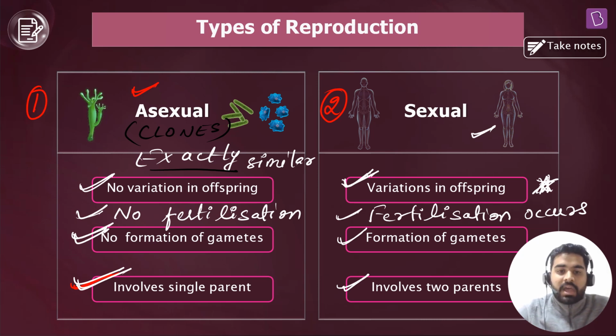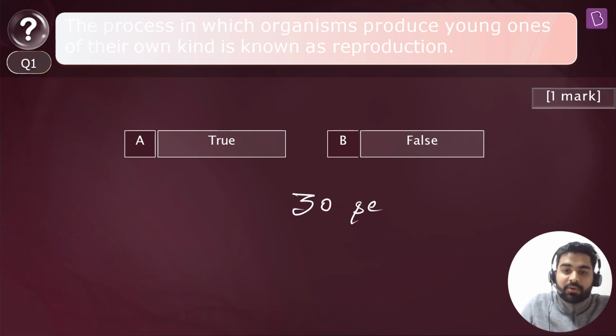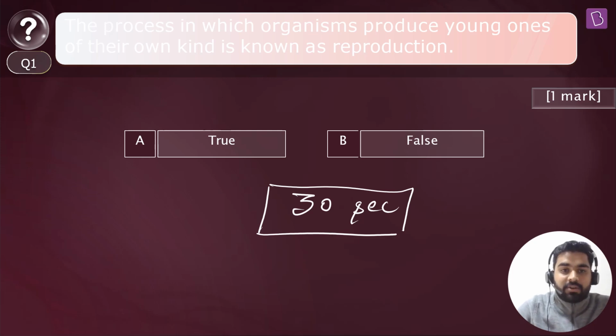Got it, everyone? Okay, so now it's time to solve a very, very simple question. Now I want every one of you to mark your answer in the class forum, everyone. I'll give you only 30 seconds. So you have to mark your answer within 30 seconds. The question is, the process in which an organism produces young ones of their own kind is known as reproduction.